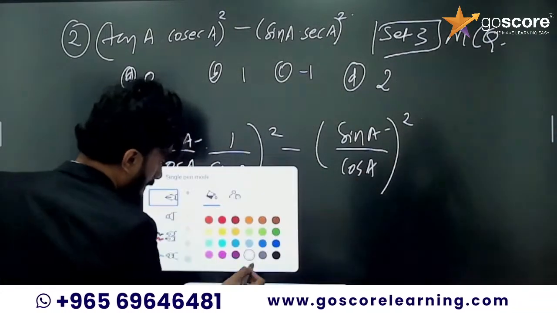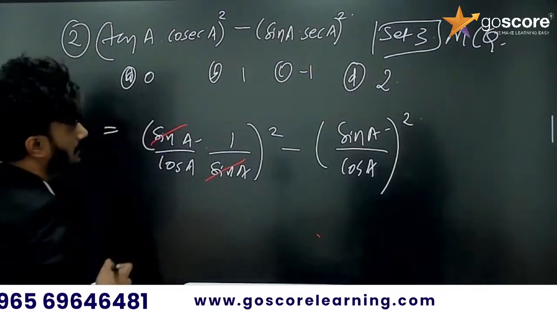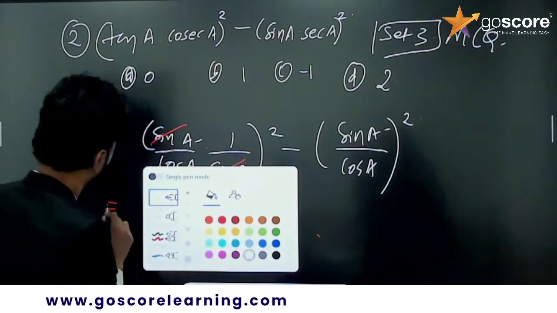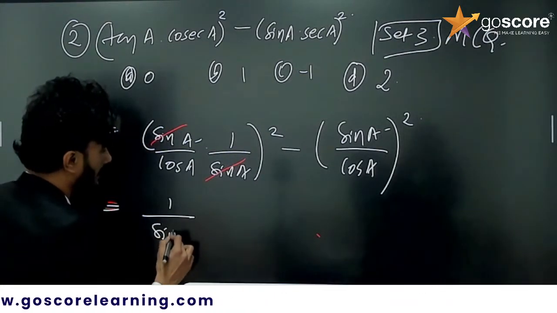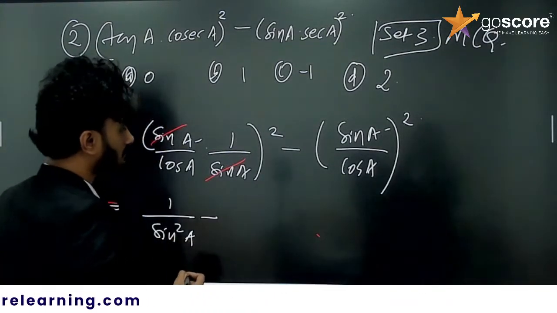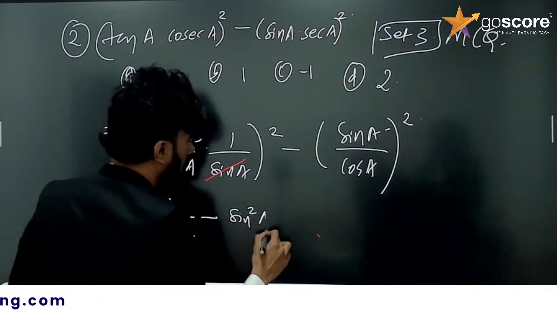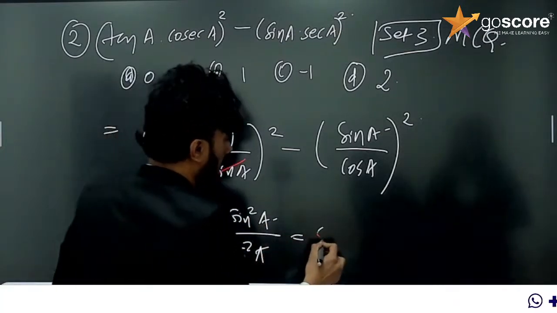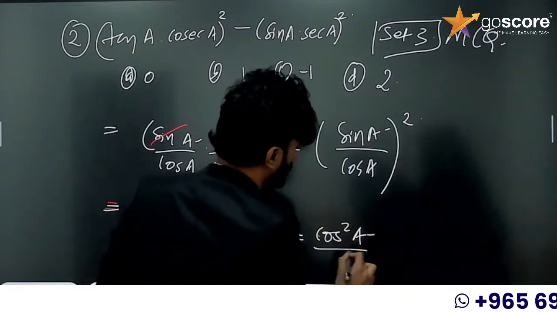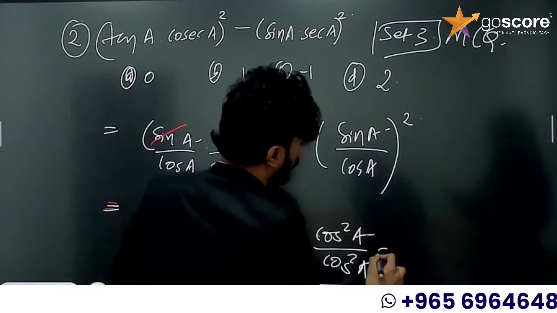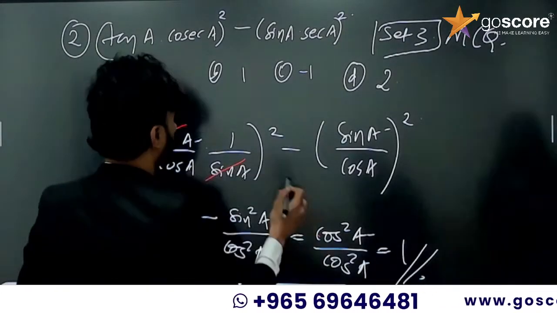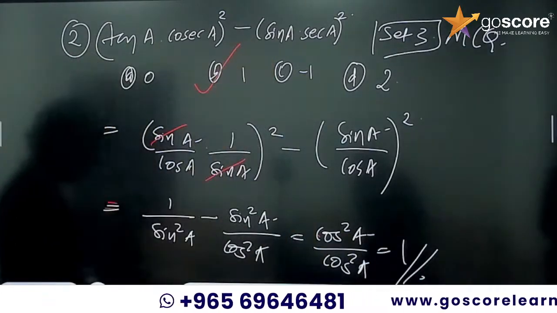So we can cancel this sin A. It is equal to 1 divided by sin square A minus sin square A divided by cos square A. So 1 minus sin square A is cos square A, divided by cos square A, which is 1. Which option? Option B. Okay, next question.